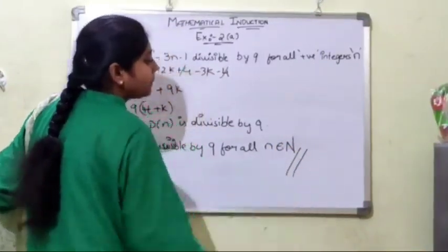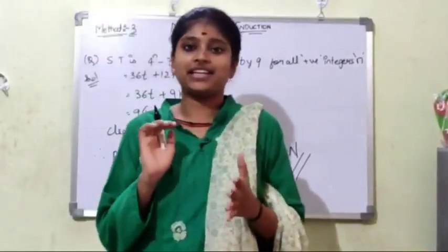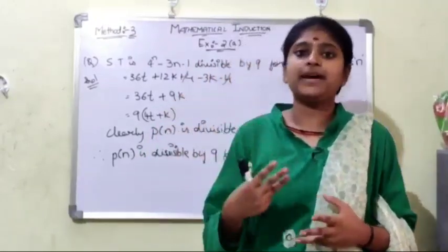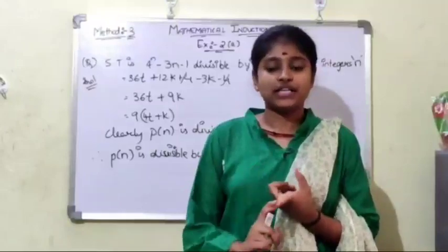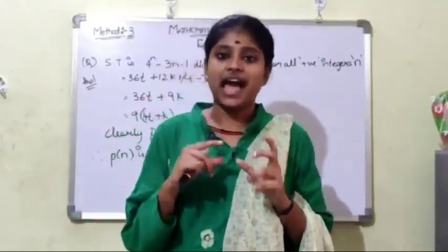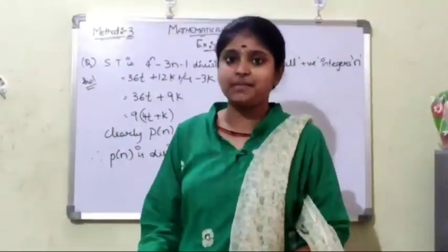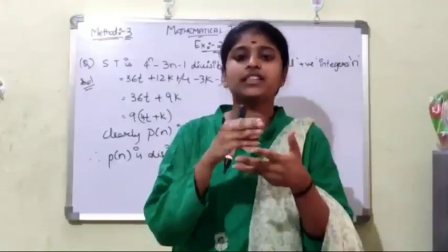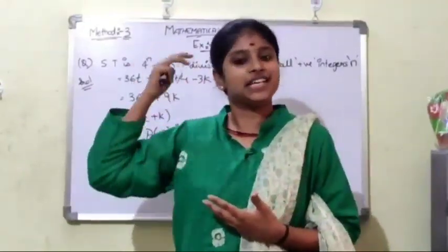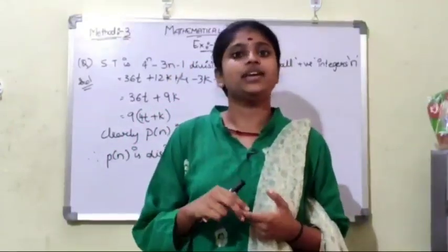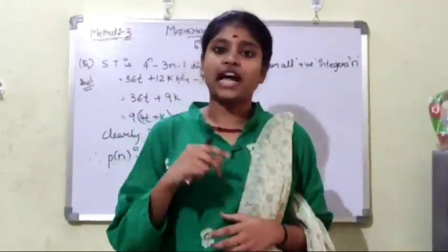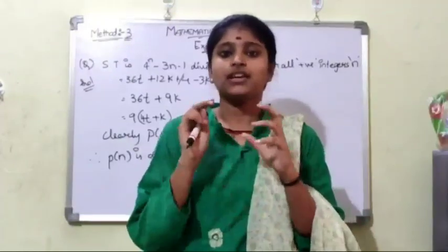Here we end up with the chapter mathematical induction. We had 3 methods in mathematical induction. First method: we have the nth term present in the statement itself and we need to solve in the 3 steps which we discussed in the starting introduction class. Coming to the second method, here we find the nth term of the statement.